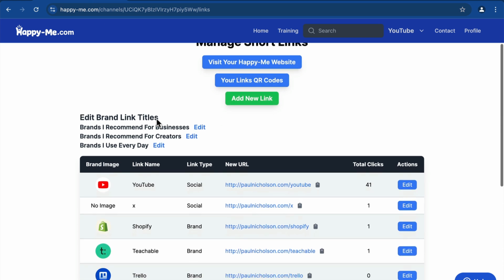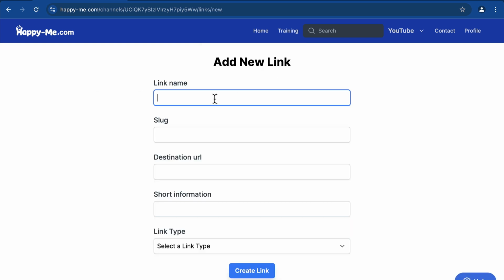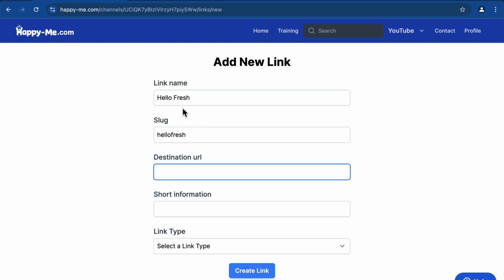And if there's something that you use and you think, hold on a minute, what do I use? You might think of something like, I don't know, let's go HelloFresh, right? So you use HelloFresh. Now, I will eventually put the slug being paulnicholson.com/ you can leave it as hello. You can make it HelloFresh, whatever you want to do. Destination.